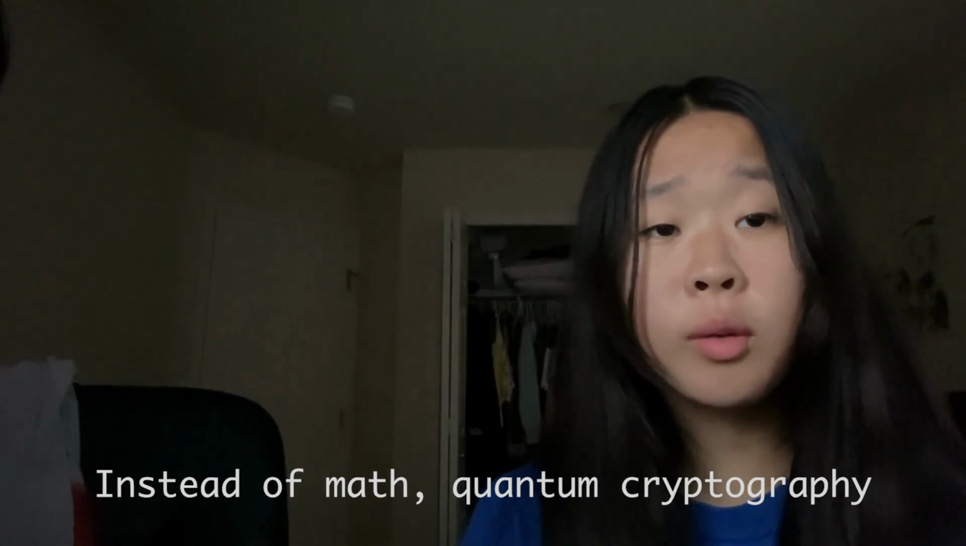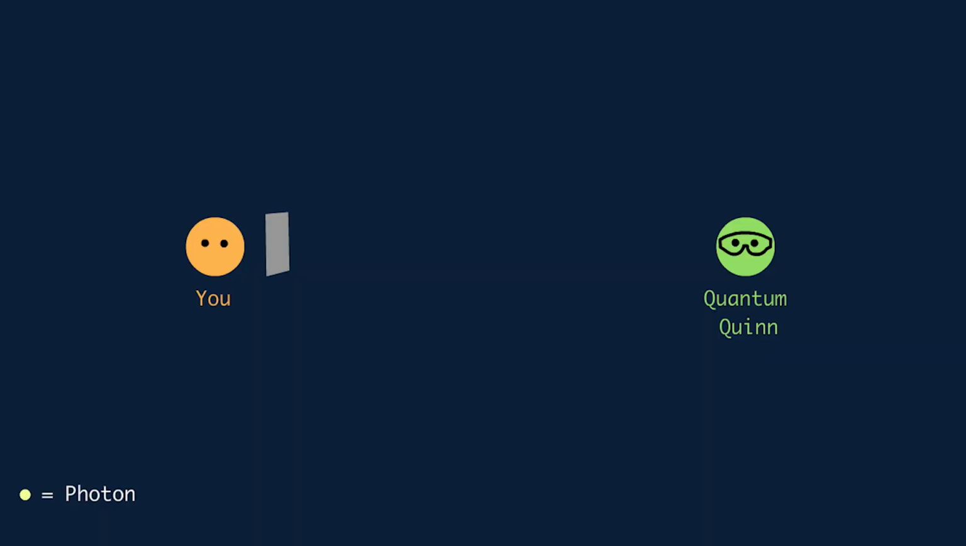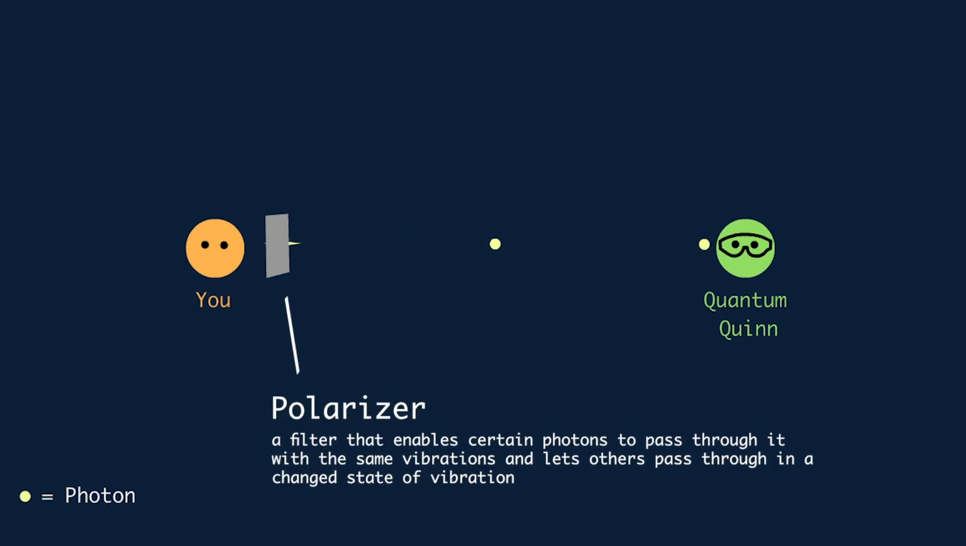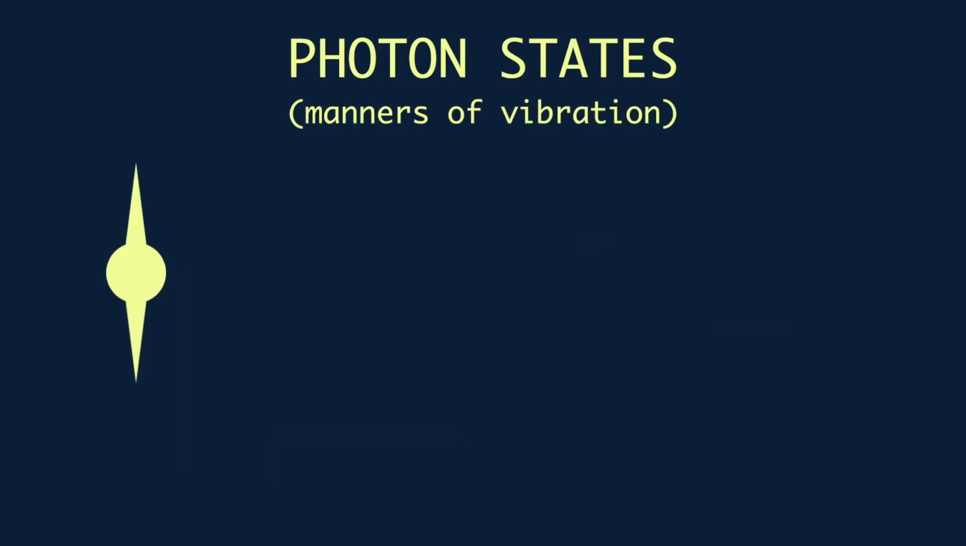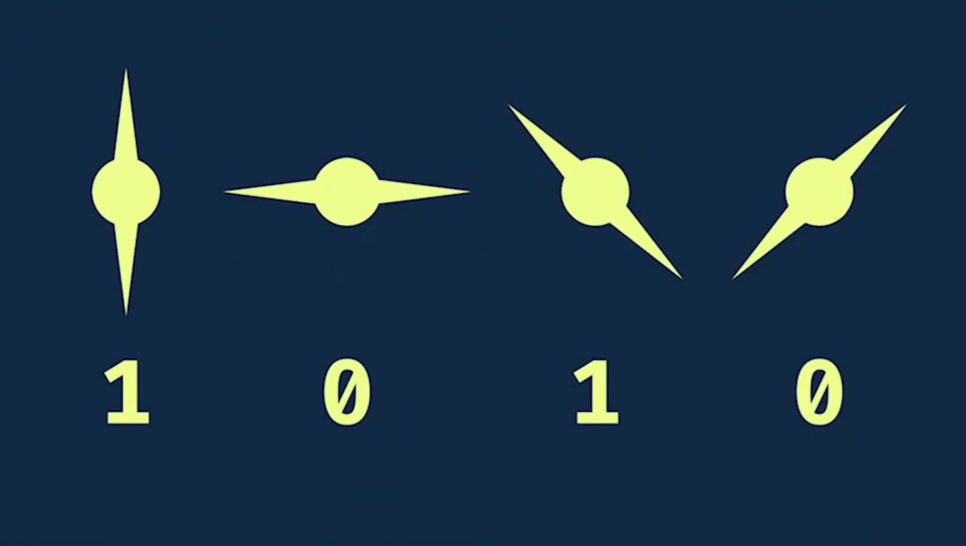Instead of math, quantum cryptography utilizes the principles of quantum mechanics to keep messages safe, replacing numerical keys with photons, or particles of light. Say that you want to initiate a new message to your good friend Quantum Quinn, but now with quantum cryptography. You start this process by sending over a stream of photons to create the key. As you're sending them, you put each photon through a polarizer, polarizing them into a certain state: vertical, horizontal, diagonal to the left, or diagonal to the right. When measured, each photon state represents a single bit of data, 0 or 1. For example, they could be something like this.